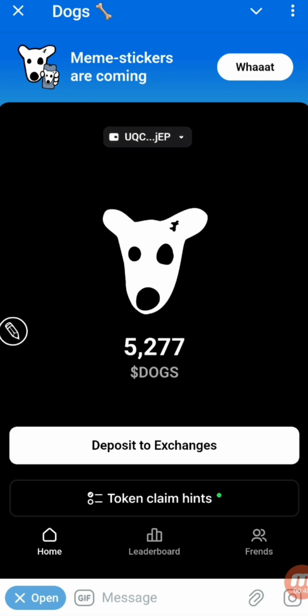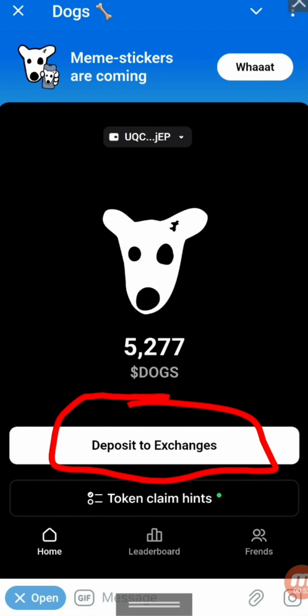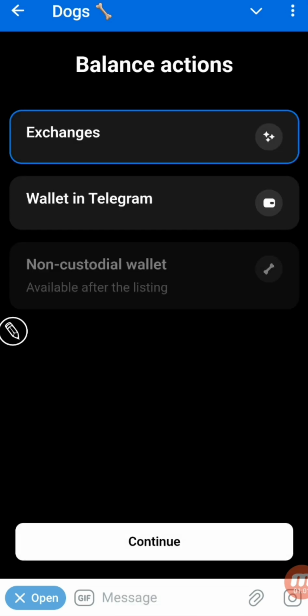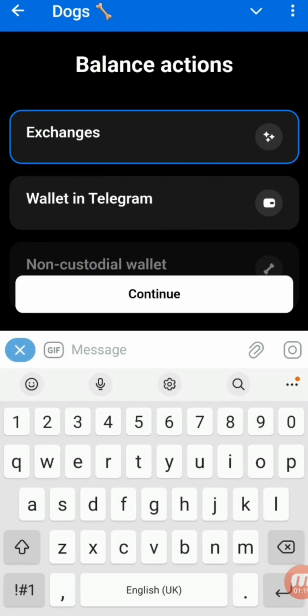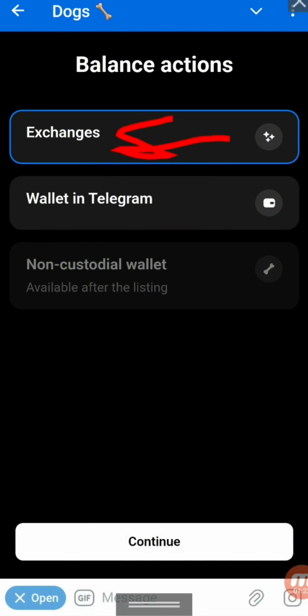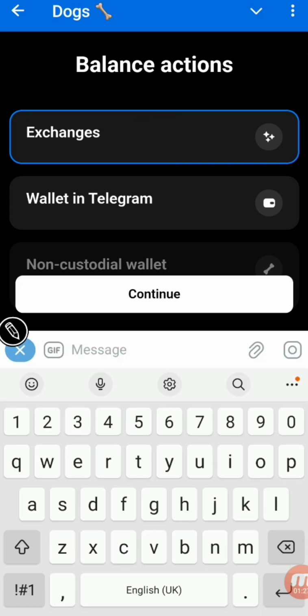Move on to either deposit to exchange or claim the token. Click on deposit to exchange, or you can use a wallet in Telegram. In my case, I want to use an exchange, so I click on exchange. I click on exchange, continue.